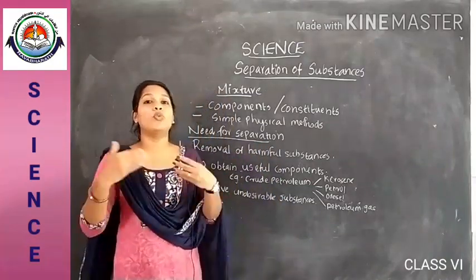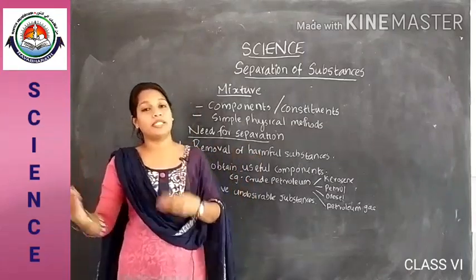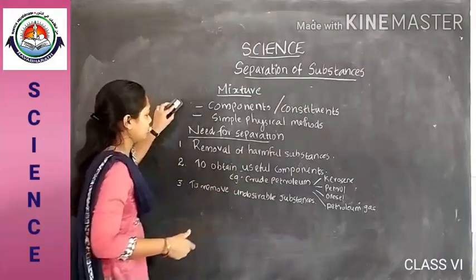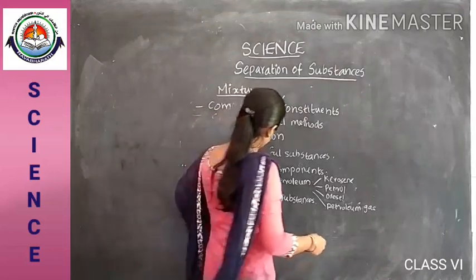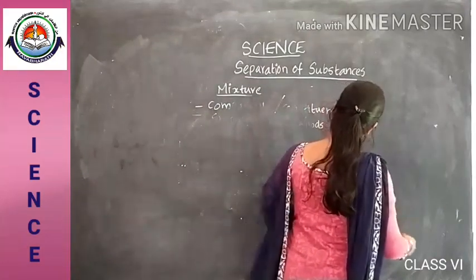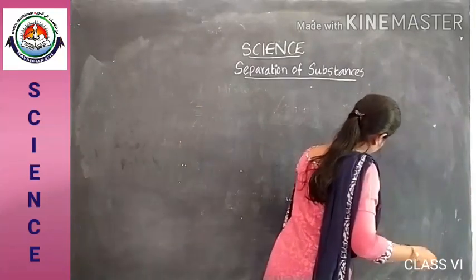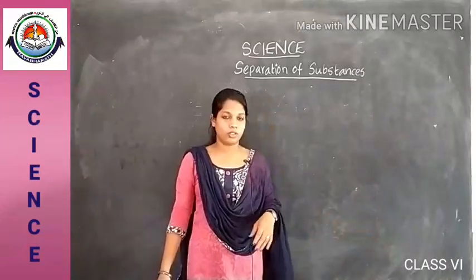Then we are moving on to the methods to separate different materials or components.